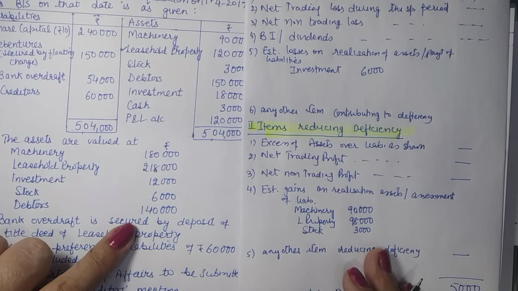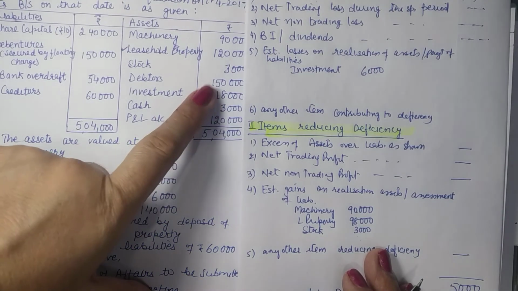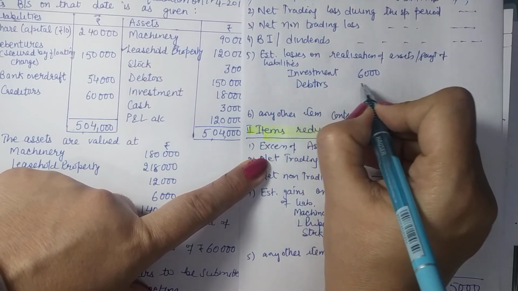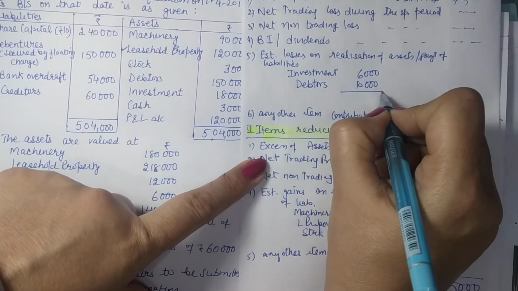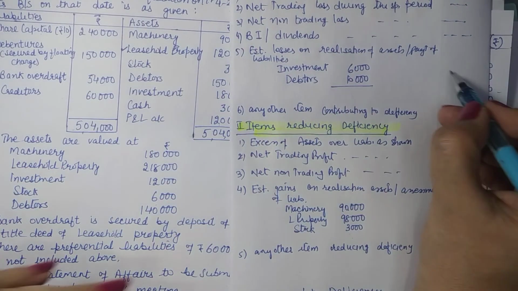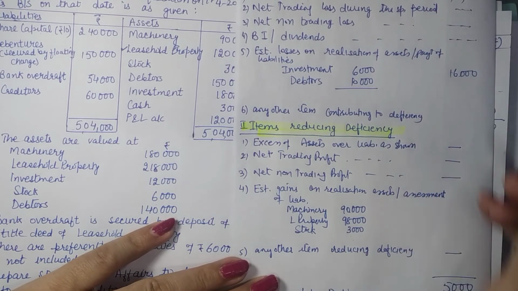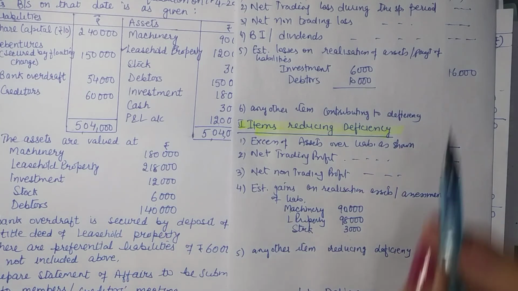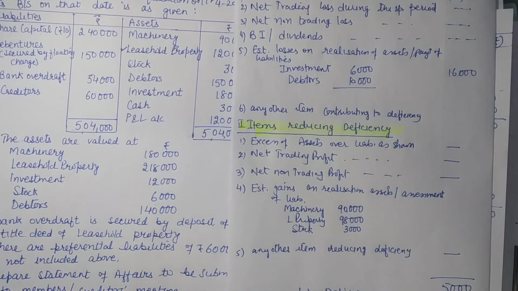Okay. Then you have debtors 1,40,000 and books show 1,50,000. So in debtors you have a loss of 10,000. Okay. So this is 16,000 coming here. All right. So that gives you for the assets.